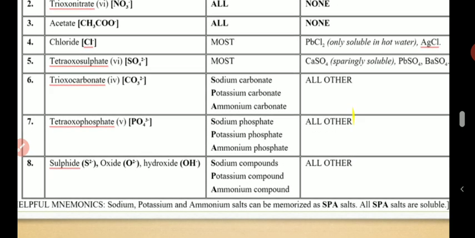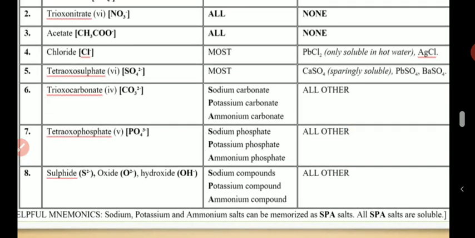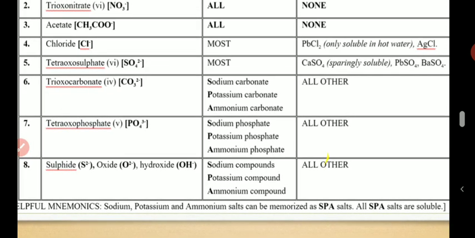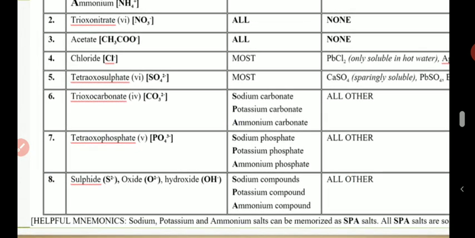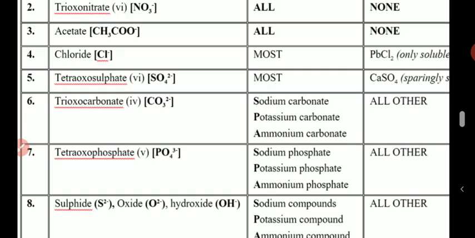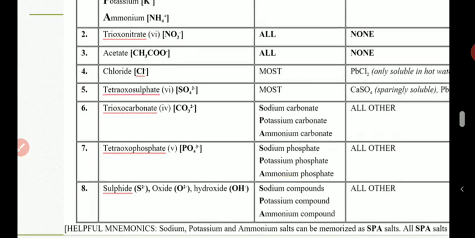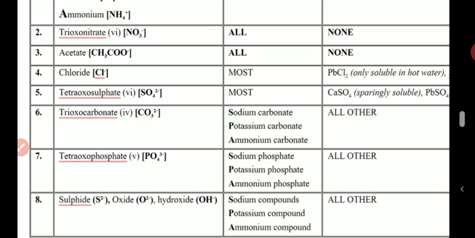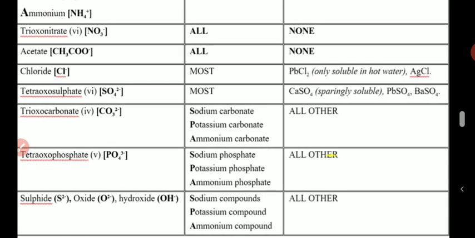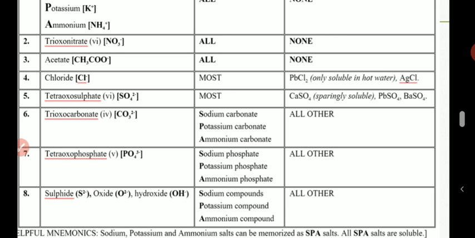Now let's move to some other salts that not all of them are soluble, but most of them are soluble. Number 4, chloride salt. Most chloride salts are soluble. Don't let me say all because there are exceptions.